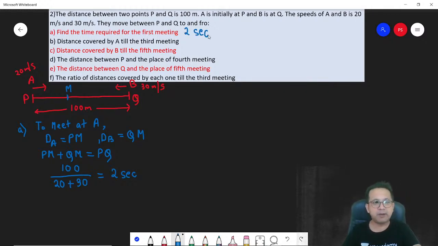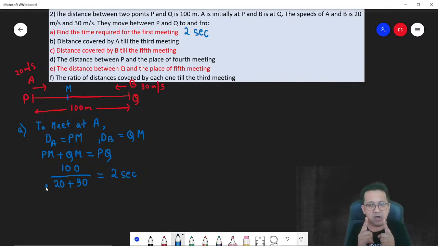Got it? Now think about it logically. Why did I do a plus here? Do you need to learn this by heart? No. How do you remember this? A is moving at a speed of 20 meters per second, meaning at the end of 1 second, A would have moved 20 meters, and B would have moved 30 meters.